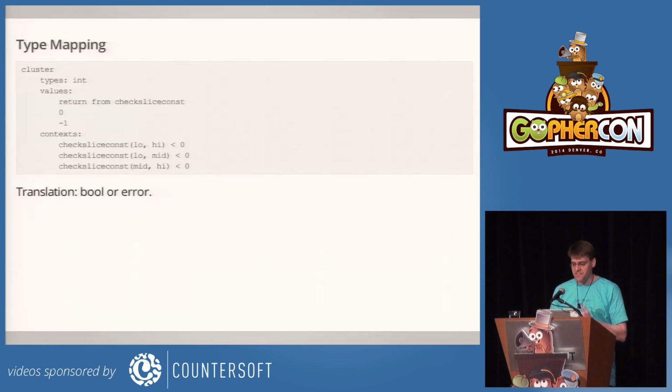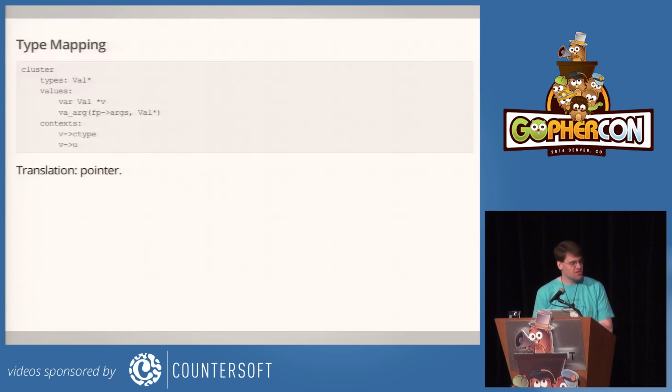Here's another example. This is also from the compiler. It's a function called checkSliceConst. And here it returns 0 or -1. And the only places it gets used is comparison with less than 0. So this is using a different convention, but a common one in C, where you return 0 on success and -1 on failure. And so this is another example where maybe the right answer here is a Go bool, where we tweak the constants. Or maybe it's a candidate for a Go error value, depending on exactly how much checkSliceConst reports.